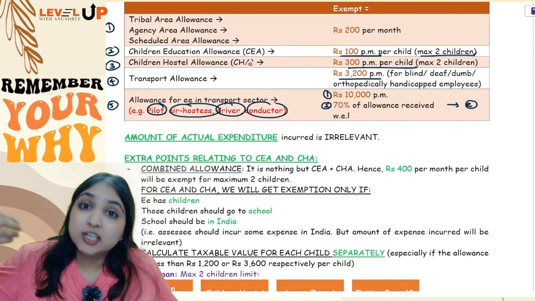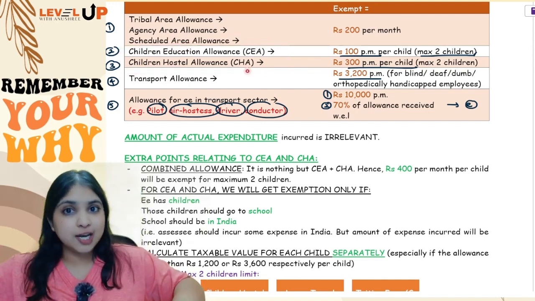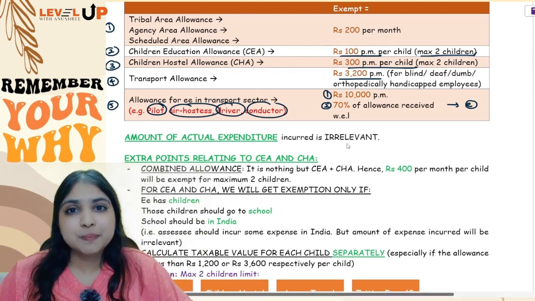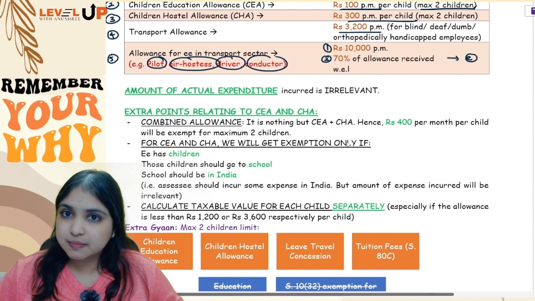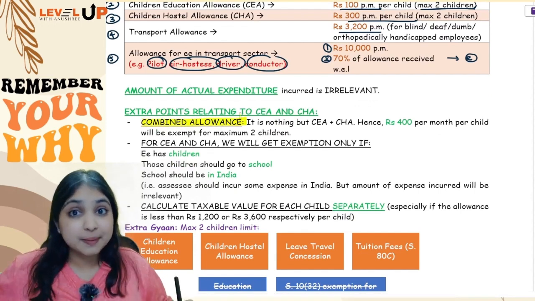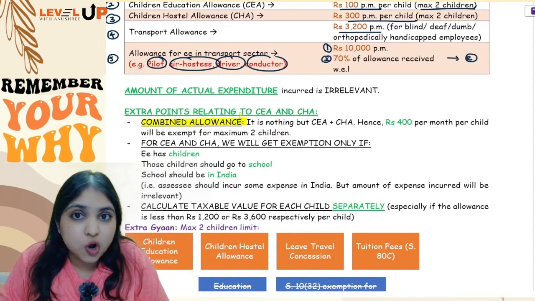Combined allowance means children education allowance also, hostel allowance also. So if it is combined allowance, how much exemption you will get? 400 rupees per month per child exemption you will get, same maximum 2 children. So combined, your first special point was about combined allowance. It is nothing but children education allowance plus children hostel allowance.